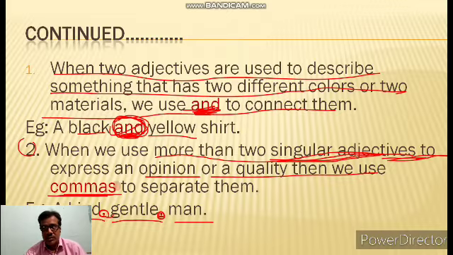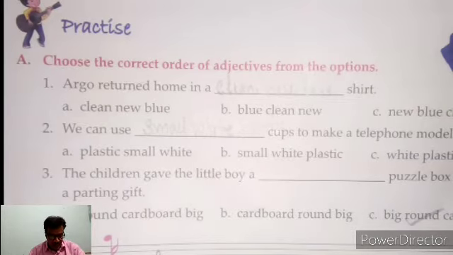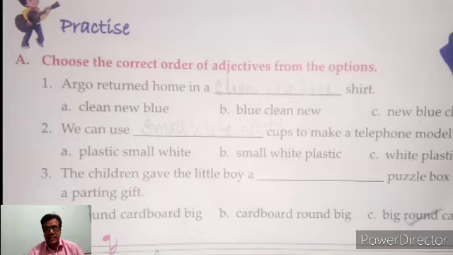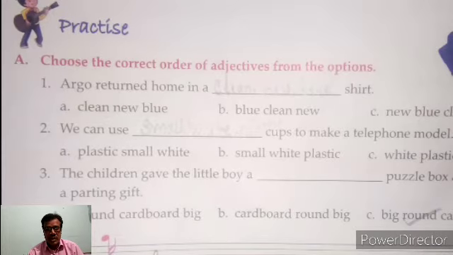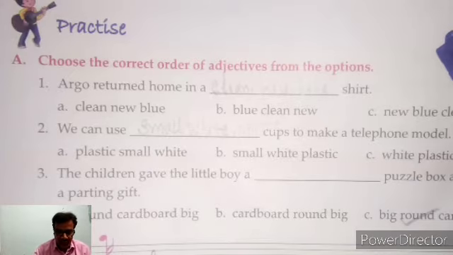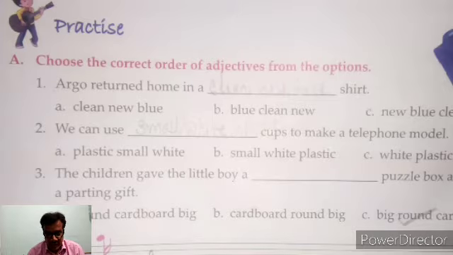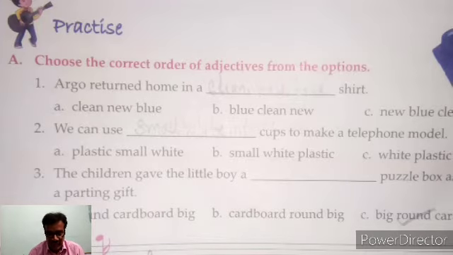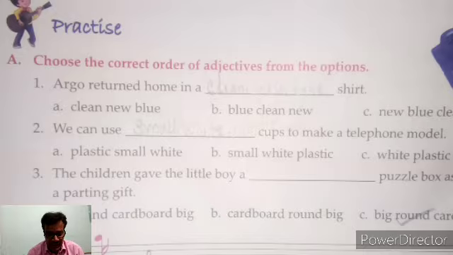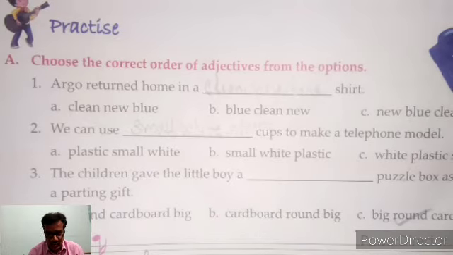After that, we are going to do the exercise. In exercise A, page number 28, you are looking at: choose the correct order of adjectives. In the first sentence: Argo returned home in a dash shirt. The options are a clean new blue, blue clean new, new blue clean.